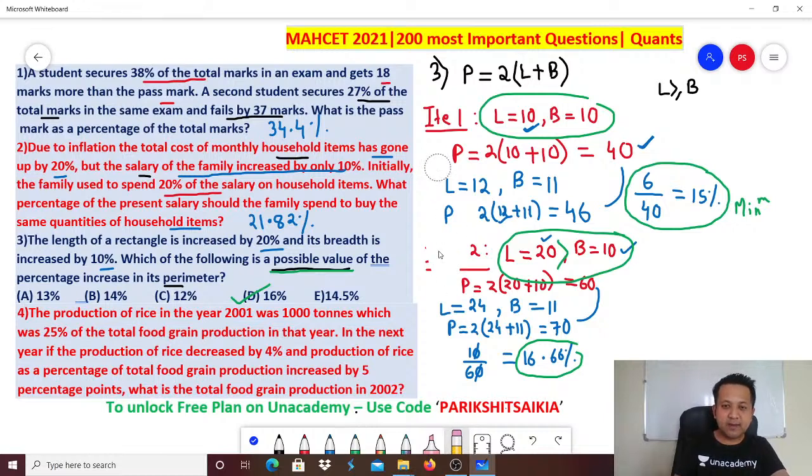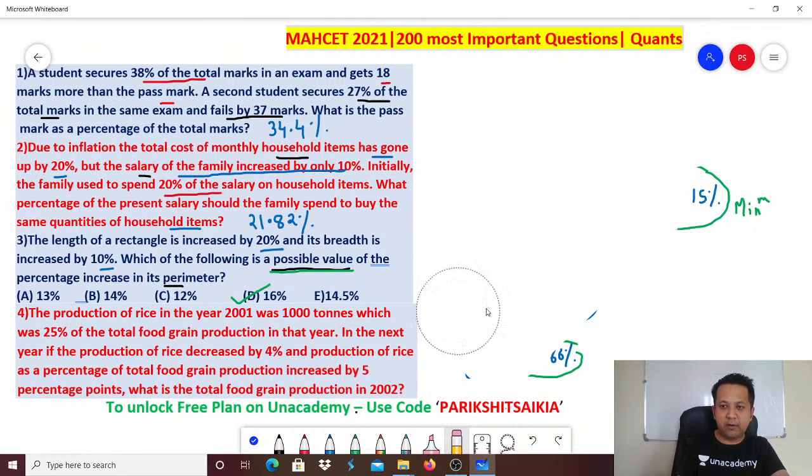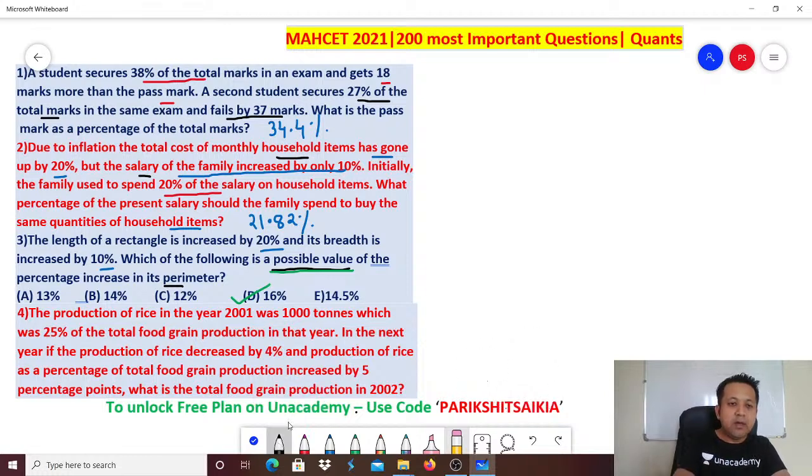Let's go to the next one. Number 4. Okay, number 4. The production of rice in the year 2001. Okay, let's write down 2001. Rice was how much? 1000 tons. The production of rice in the year 2001 was 1000 tons. So let's write it down.